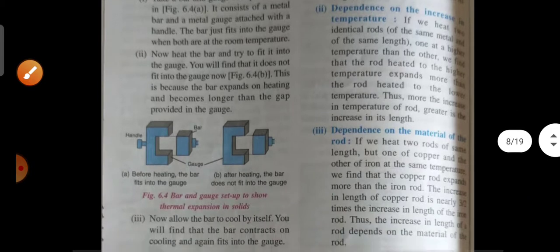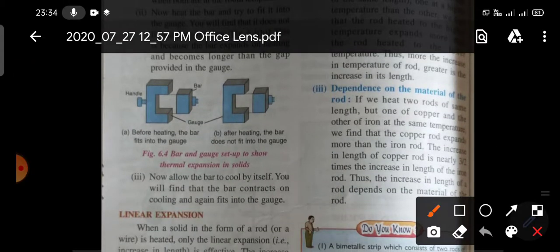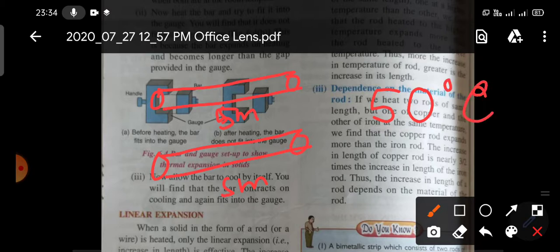The third thing is dependence on the material of the rod. Suppose you have two rods, one is a copper rod, one is a metal rod. Now the lengths of both rods are the same, suppose 5 meter and 5 meter, and you are giving the same amount of heat energy to both the rods. Suppose you are giving 50 degrees centigrade temperature to both rods, but the first rod is made of iron and the second rod is made of copper.